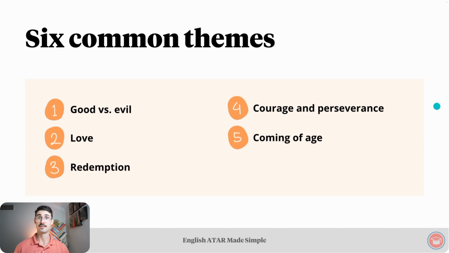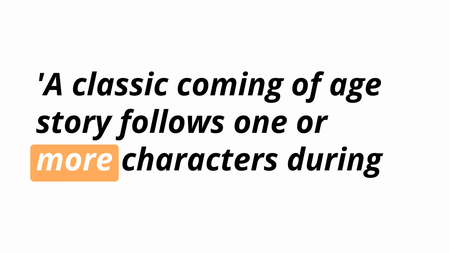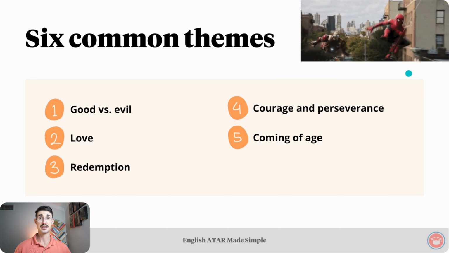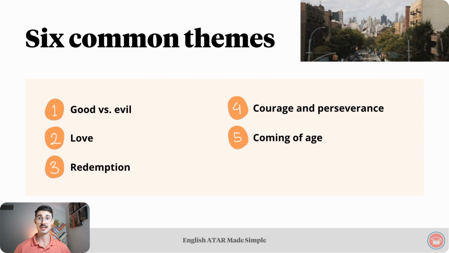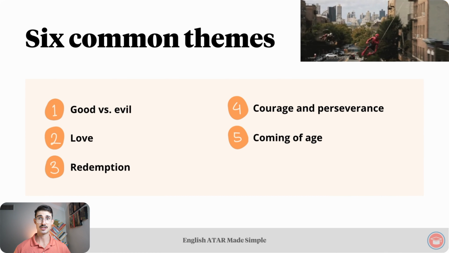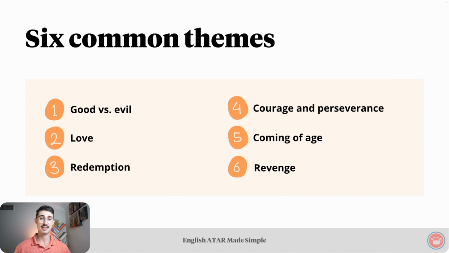Matt Damon! The fifth common theme is coming of age. The MasterClass article says, a classic coming-of-age story follows one or more characters during their journey of growing up into adulthood. Example, Spider-Man: Homecoming. We see Spider-Man coming of age, coming into adulthood, and then he's got the mentorship of Iron Man. Our sixth and final common theme is revenge.